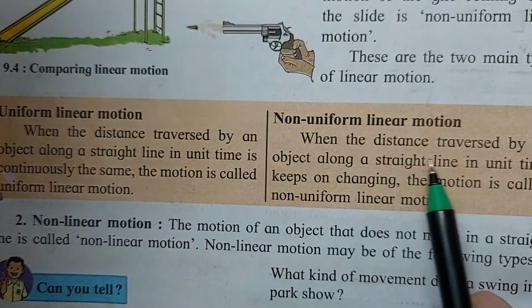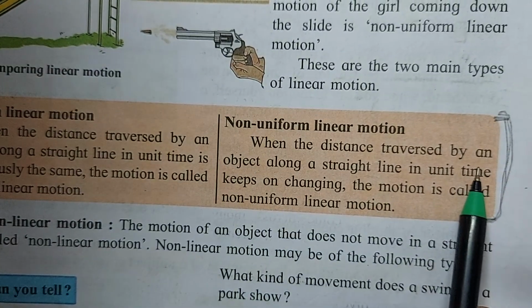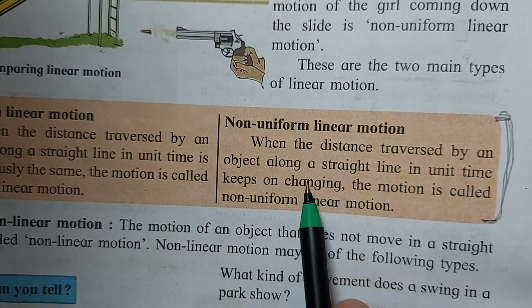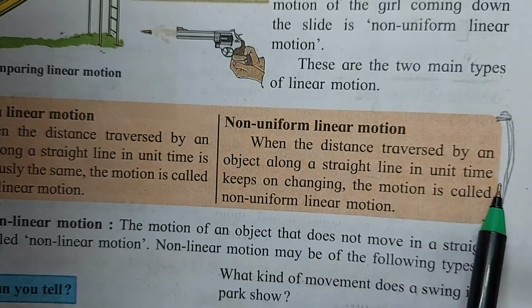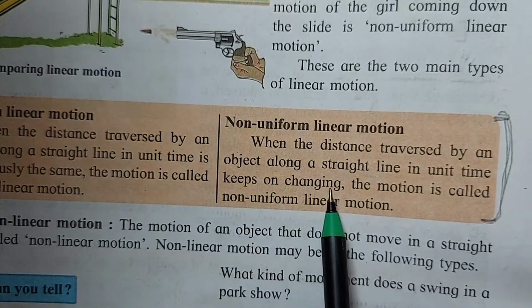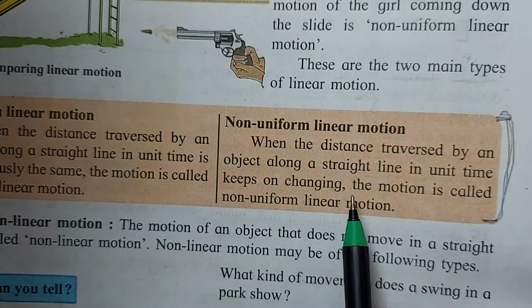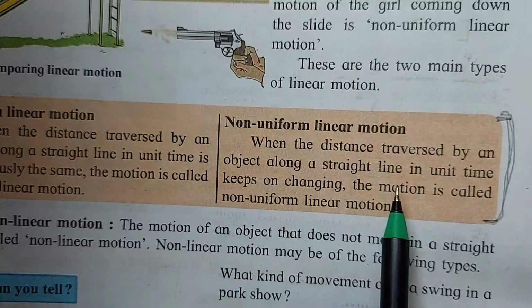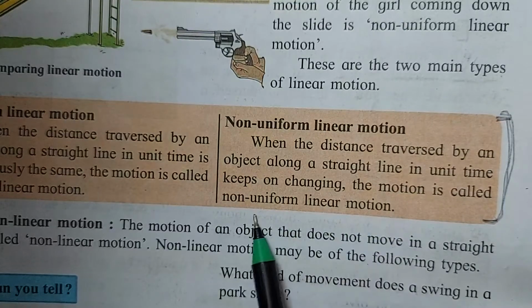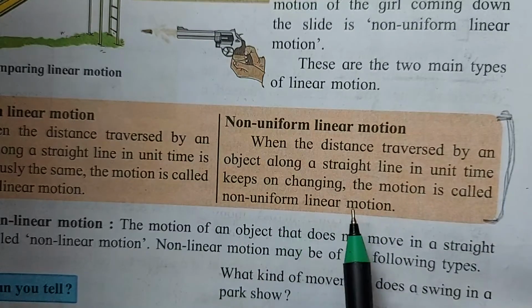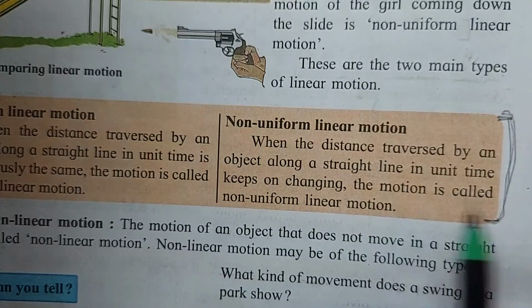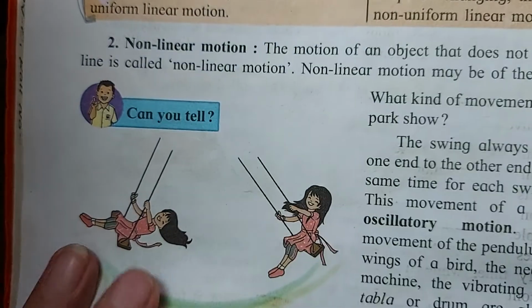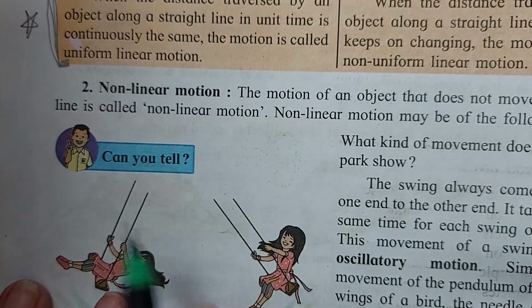When the distance traversed by an object along a straight line in the unit time keeps on changing, like sometimes you will run, sometimes you will walk slowly, sometimes you will stop at a shop to buy something, that is non-uniform linear motion, when the speed keeps on changing, right children?